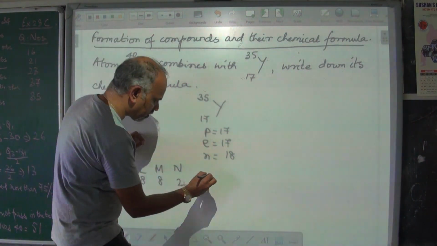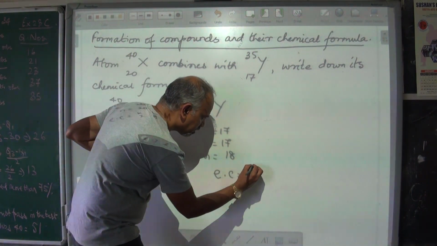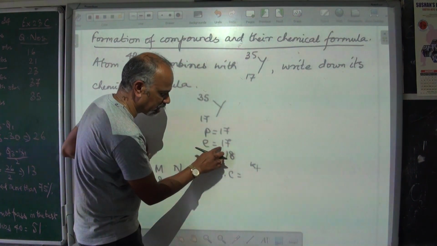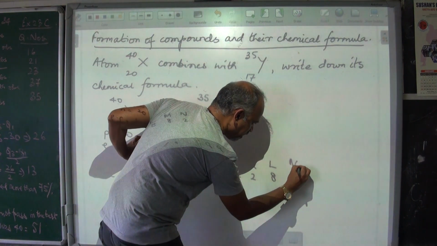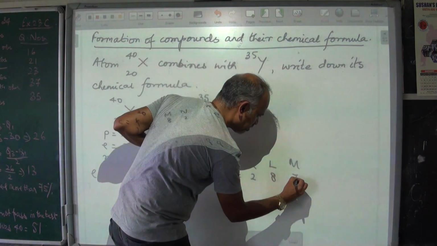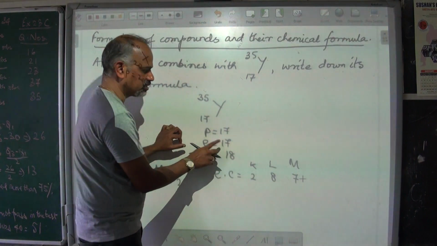Let's write the electronic configuration for this. There are 17 electrons altogether. K shell has 2, L has 8, M has 7. 2, 8, 7 together is 17.